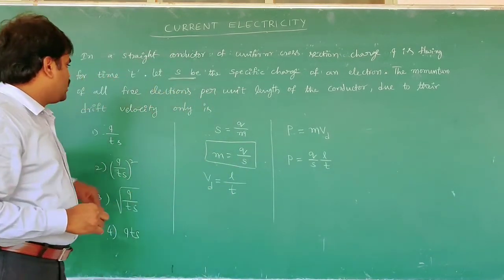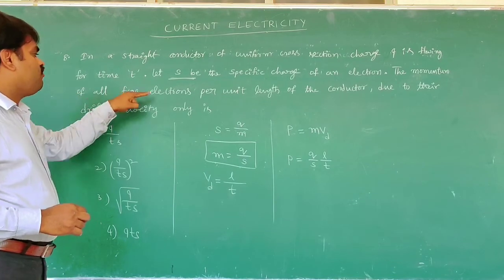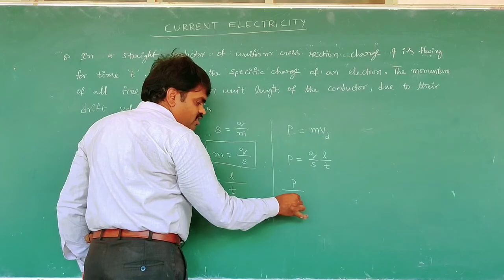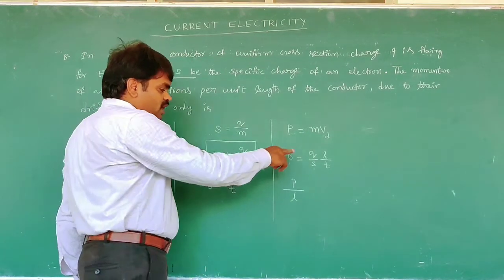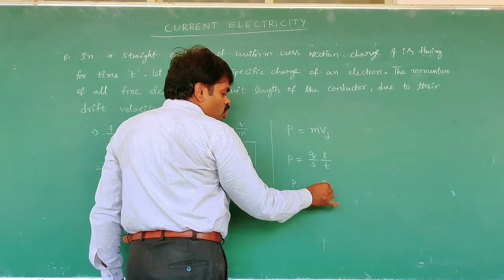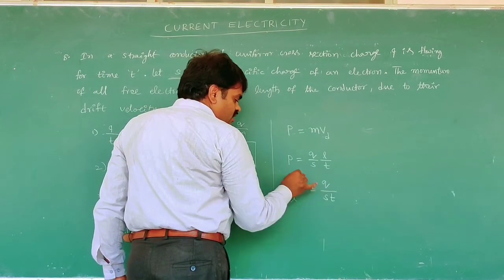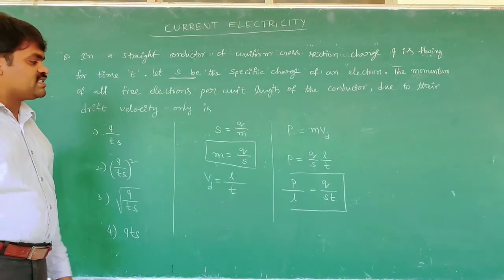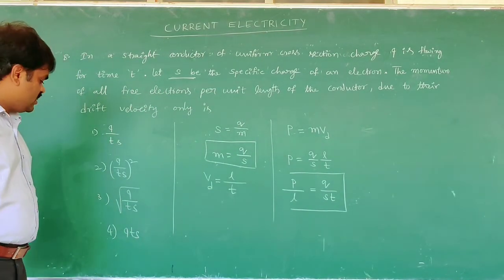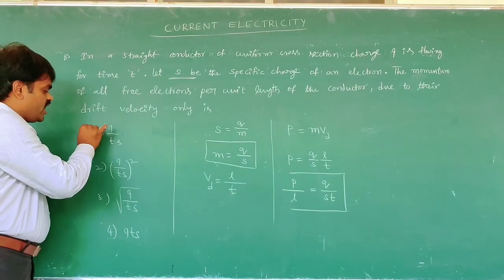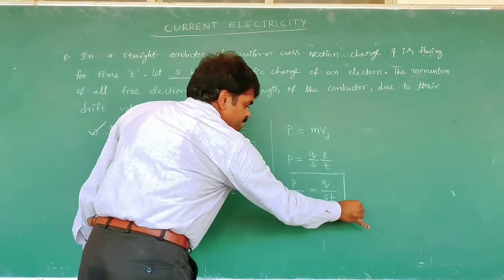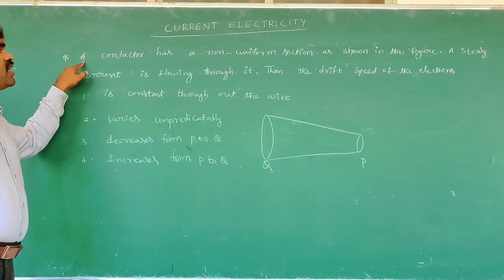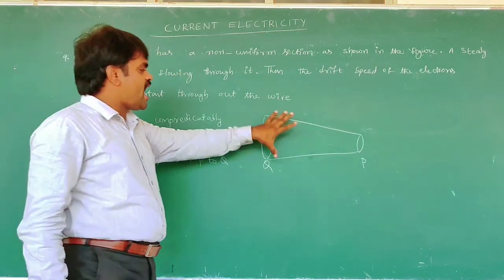Then what are they asking? The momentum of all free electrons per unit length. Momentum per length of all free electrons, P by L, must be equal to Q by S t. That is, the momentum of all the free electrons per unit length is Q by S t. That's why the first option is correct. We are going to the ninth one. A conductor has a non-uniform cross section as shown in the figure.